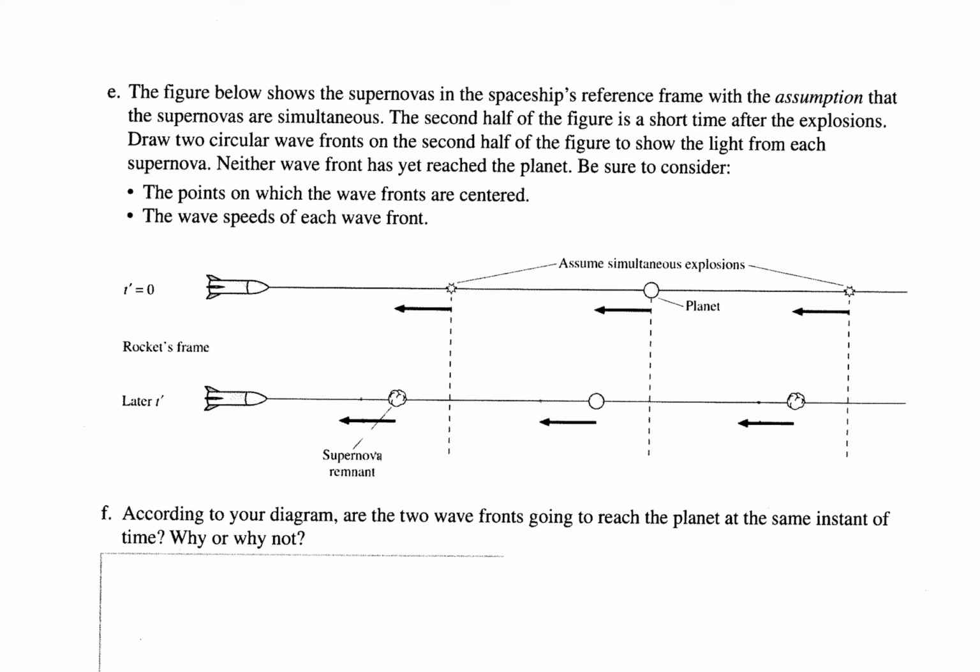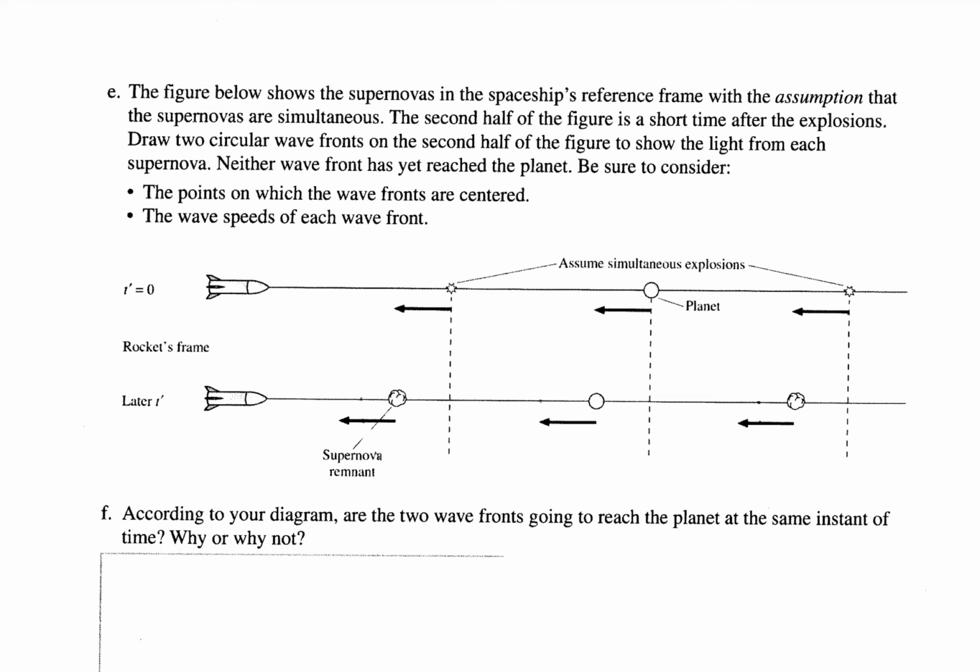Neither wavefront has yet reached the planet, that's kind of the scale we want to draw it at, and we want to be sure to consider the points on which the wavefronts are centered, right? So basically where the light originated from, and the wave speed of each wavefront, right? Because that speed is going to be, you guessed it, the speed of light. So go ahead and try to draw that. And I'll of course draw it myself, but this is a good thing to make sure you can draw.